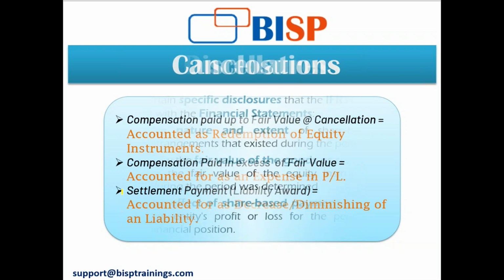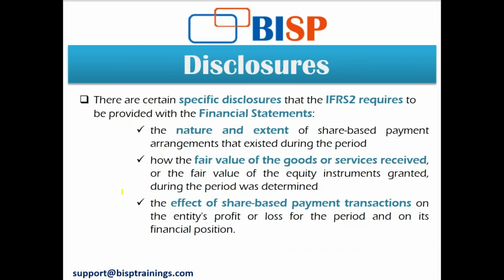Now, the last part is the disclosures. These disclosures specifically pertain to IFRS 2. They have to be put down into your financial statements, and the reason is these three disclosures are specifically jotted down so that the users of your information know what is being done.